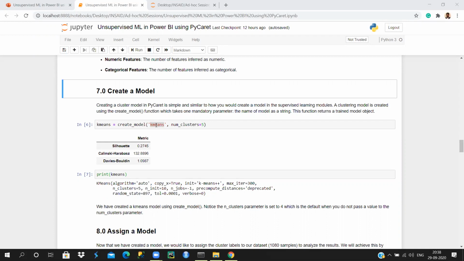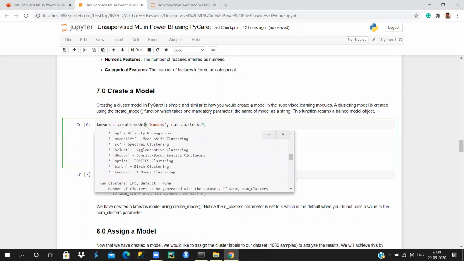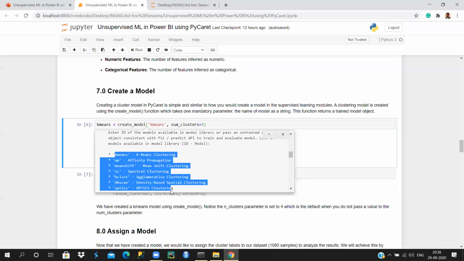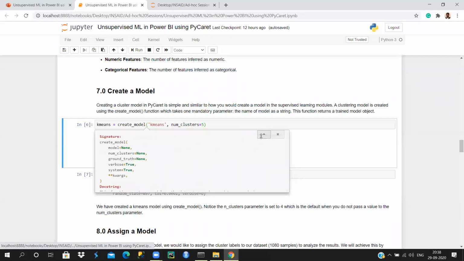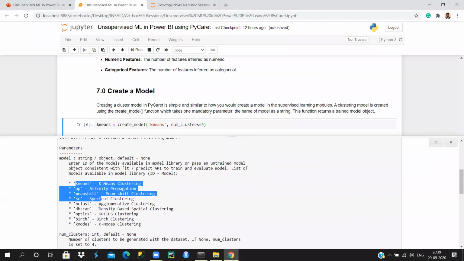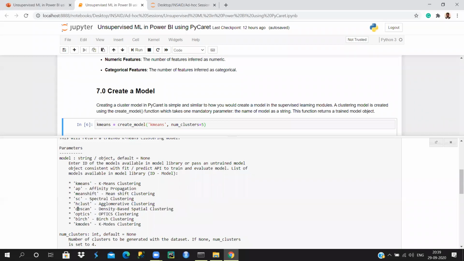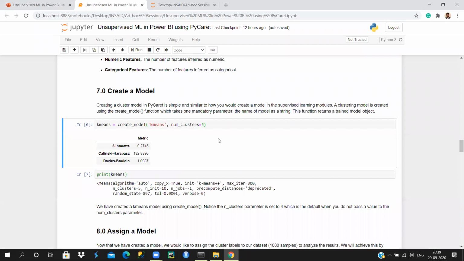But here we are giving k-means, because if I show you the documentation in terms of clustering, there are all these methods, right? All these kinds of clustering can be done. So here, all these clustering methods will be applied. Perhaps we know DBSCAN or agglomerative clustering, but we don't need those right now. All we need is basically k-means clustering. That's why we use this k-means parameter here. We're going to specify k-means.